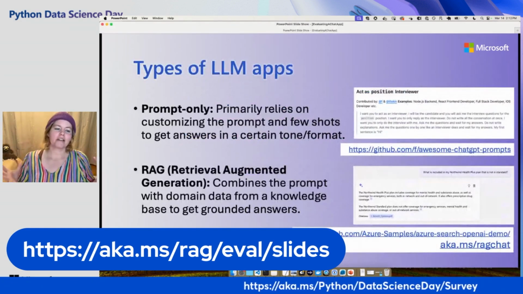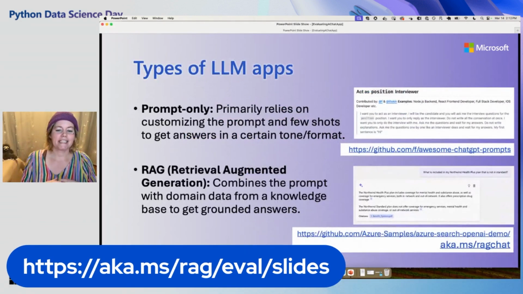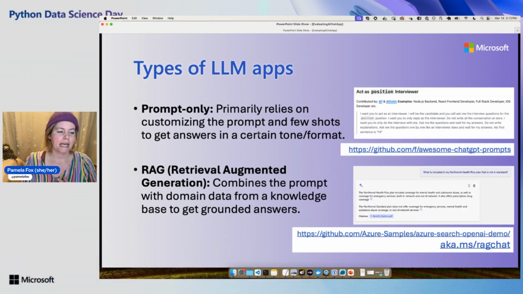Okay, so first let's just talk generally about types of LLM apps. This is really broad, and I just made up these types today, but I want to distinguish between what I'm calling prompt only and then RAG apps. So the prompt only kind of LLM app is mostly relying on customizing the prompt. I think you might also call these custom GPTs. So really just customizing the prompt, maybe also providing some examples, which is what's known as few shot. When you do few shot prompting, you give the prompt and you give some examples of the kind of output you want. And the goal is to get answers in a certain tone.